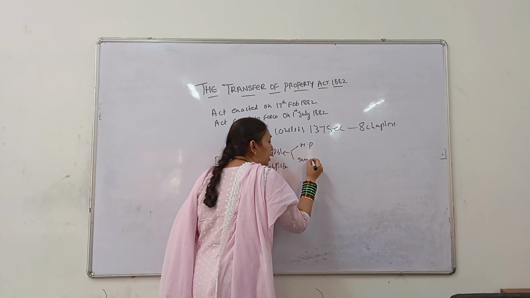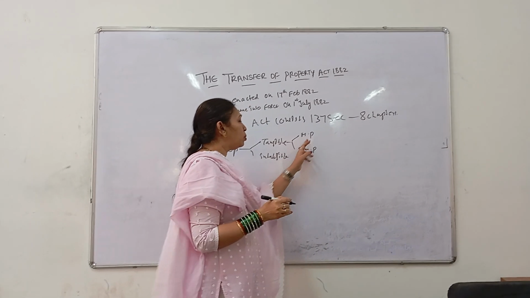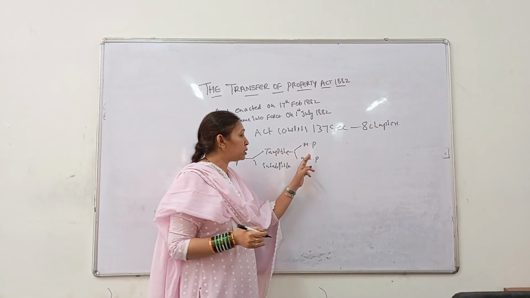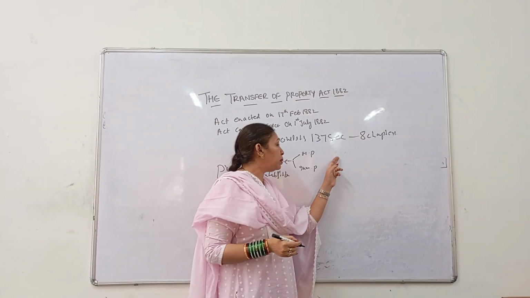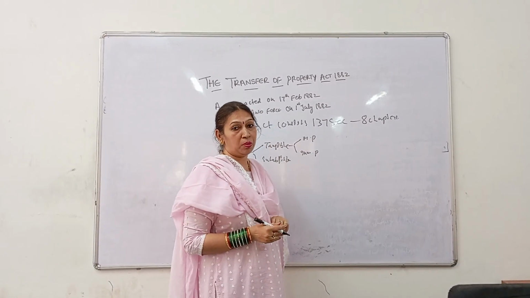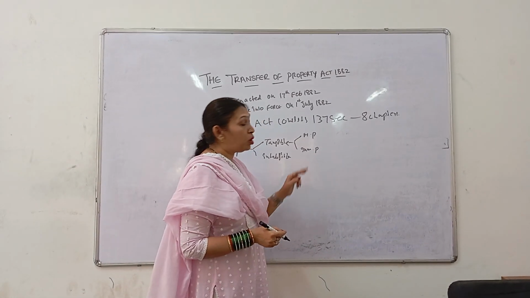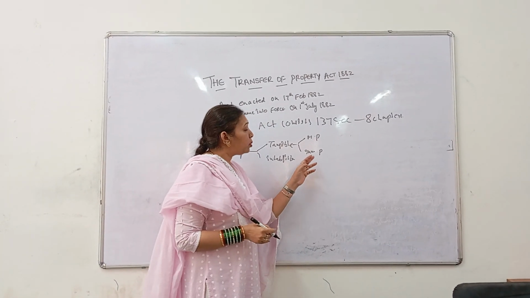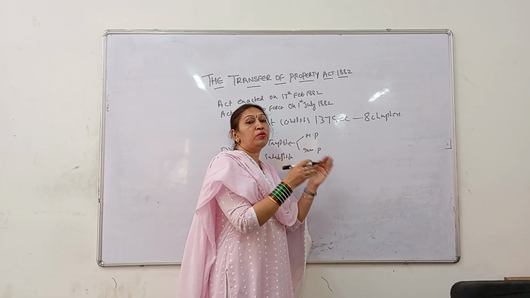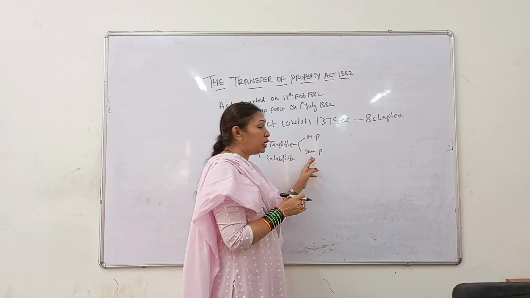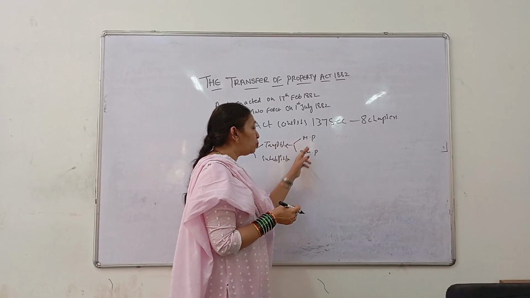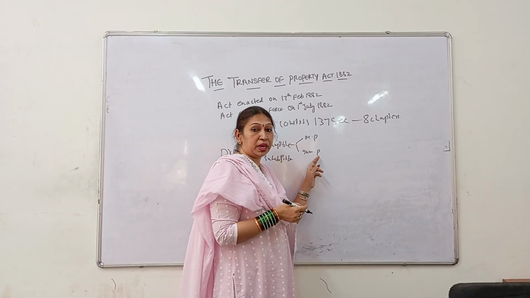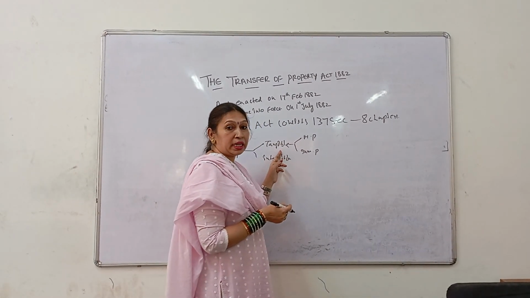Now what is movable property, what is immovable property? Movable property is nothing but that which can be moved easily from one place to another. We call it movable property. Immovable property is that property which cannot be moved very easily, so we call it immovable property. And these two properties can be seen and can be felt, so we call them tangible property.